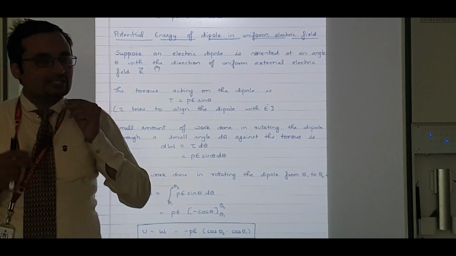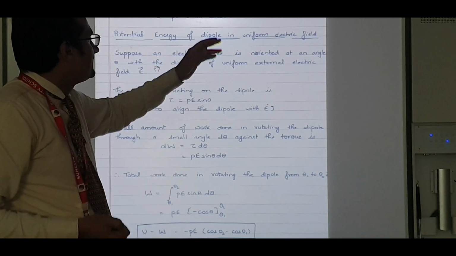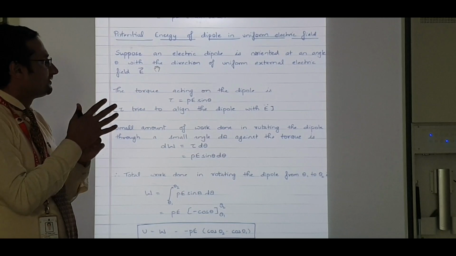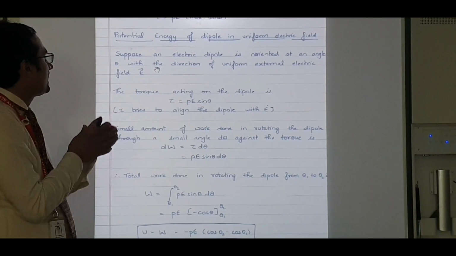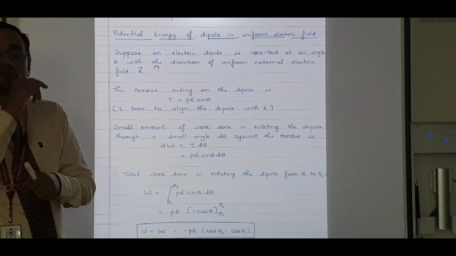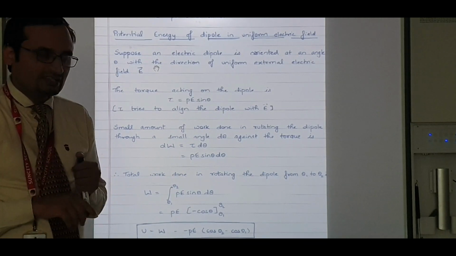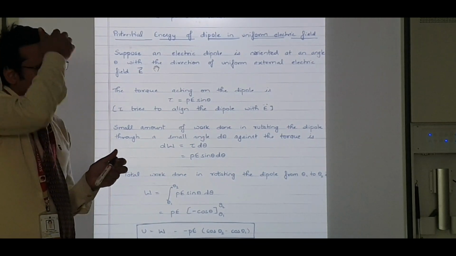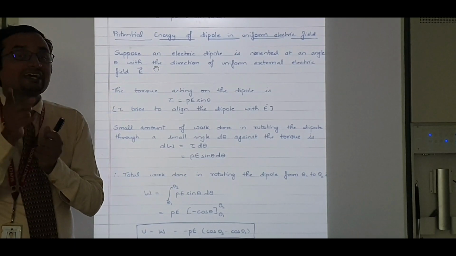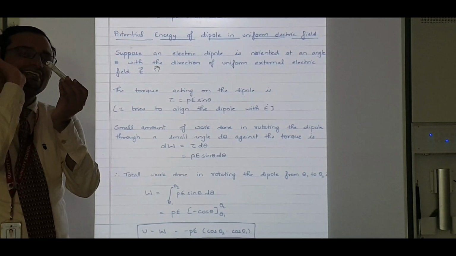Now let us come to the last topic for this session. This is potential energy of dipole in uniform electric field. So I have a dipole at an angle theta in a uniform external electric field, which we already did, and we found the formula also. What was the formula? Tau is equal to PE sin theta. Now this is at some angle. I want to rotate it further. That means I have to do some extra work. I want to rotate it by a small angle d theta.